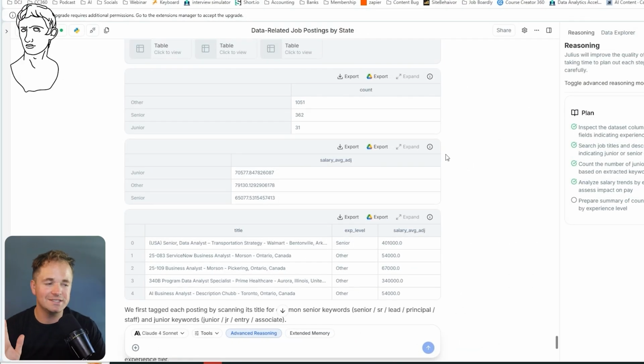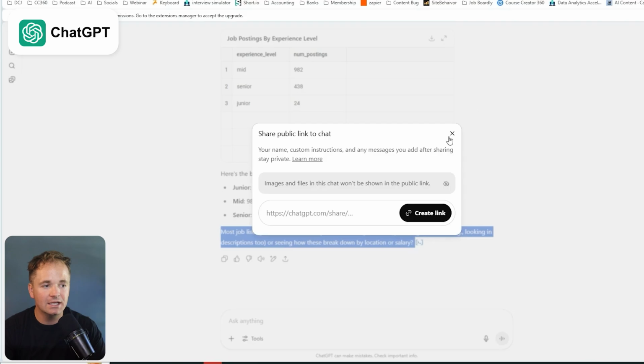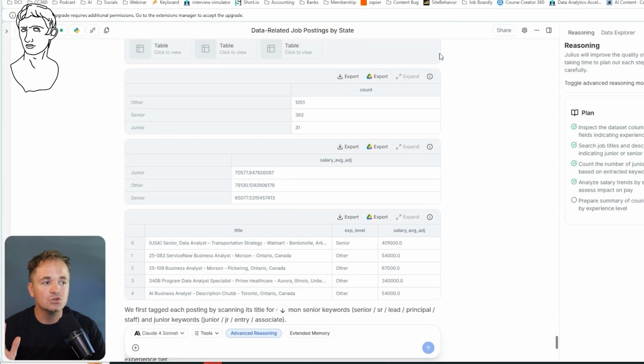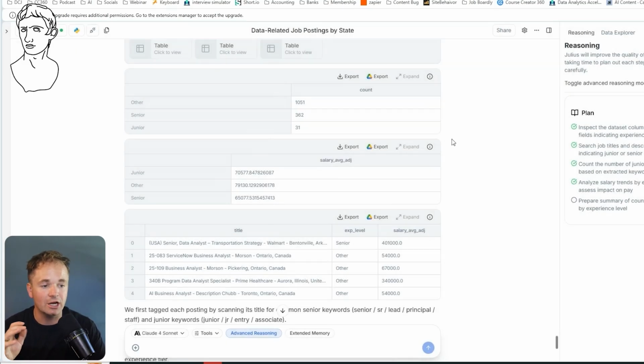I found this really interesting, and if I wanted to share it with you guys, I have 2 options. On ChatGPT, you of course can just share any thread and make it public, right? On Julius, you can do the exact same thing by clicking share and making this thread public, but I can also do team sharing, which is really cool. I could share just within my organization, within my team. It doesn't have to be public, but my teammates could see the same analysis, which I think is a great feature that Julius has.